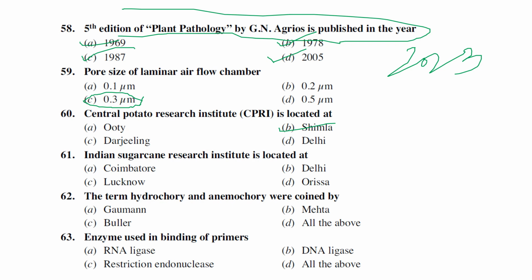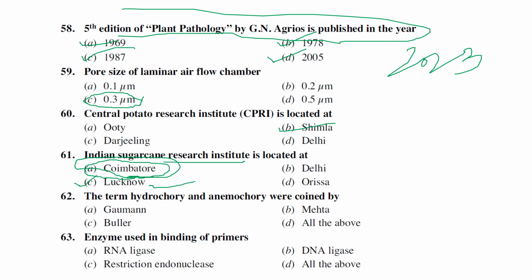And the next one: the Indian Institute of Sugarcane Research is located at Lucknow. The Sugarcane Breeding Institute is located at Coimbatore. There is a fundamental difference. I repeat, the Sugarcane Research Institute is located at Lucknow, Uttar Pradesh, and the Sugarcane Breeding Institute is located at Coimbatore, Tamil Nadu. We know very well that this breeding institute collaborates with TNAU Coimbatore.